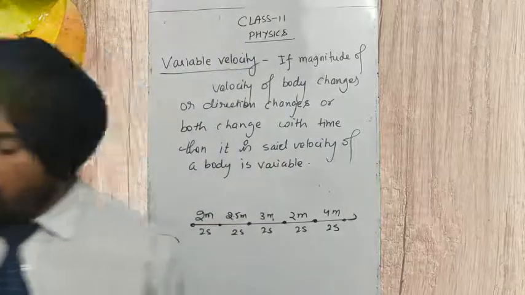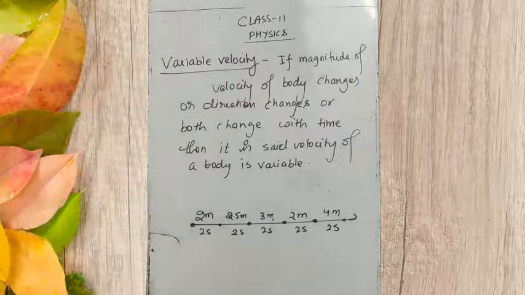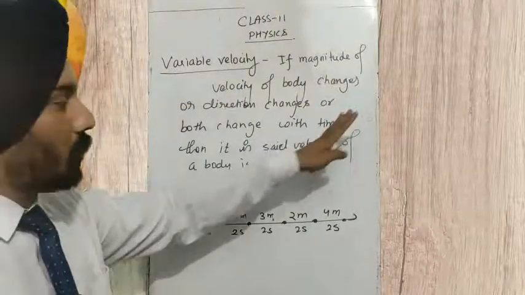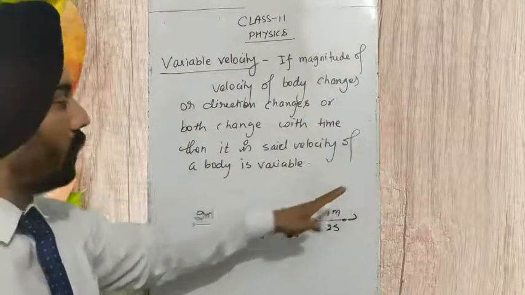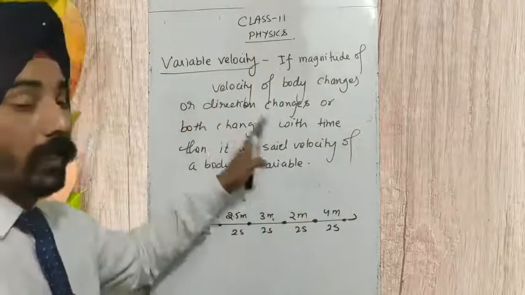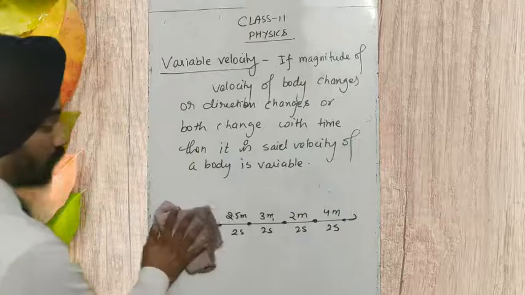Then we say that the velocity of the body is variable velocity. Have you understood this? So what is variable velocity? Either the magnitude changes, or the direction changes, or both change with time. Then we say that the body is moving with a variable velocity.